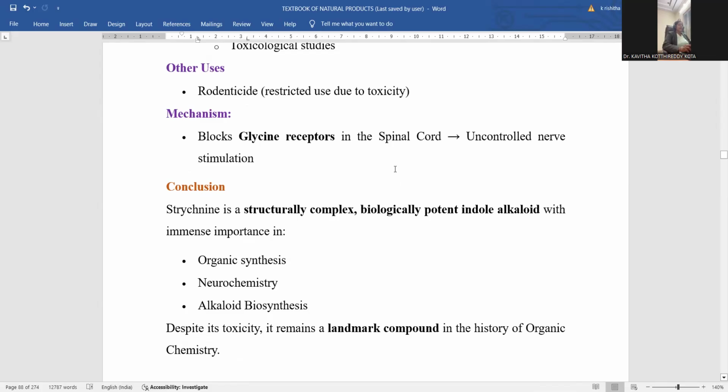And in the spinal cord, central nervous system activation is possible. Paralysis conditions will be effectively cured because uncontrolled nerve stimulation is possible by the consumption of this strychnine, so that we efficiently cure this paralysis disease. It is a neurological stimulating agent.